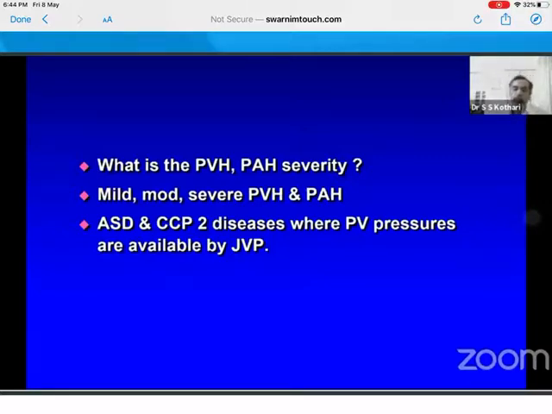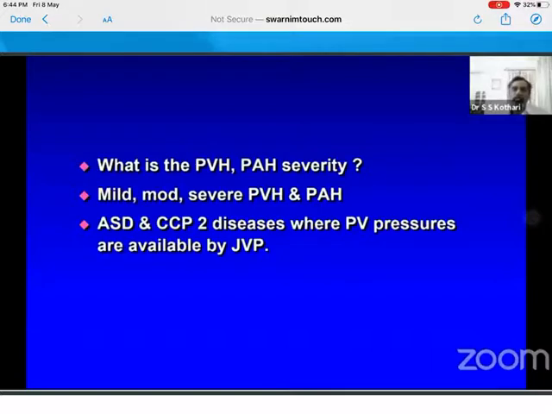Suppose you have a mild PVH, so your PA pulmonary wedge pressures are maybe 17, 18. Now a diastolic pressure gradient of a minimum of 5 or so has to be there. So a mild PVH patient will automatically have mild PH. You cannot diagnose mild PVH with no PH. That kind of reasoning you must make clear in your own mind.